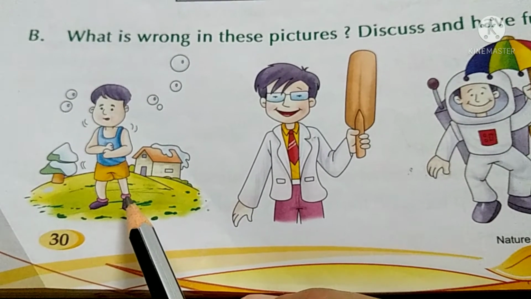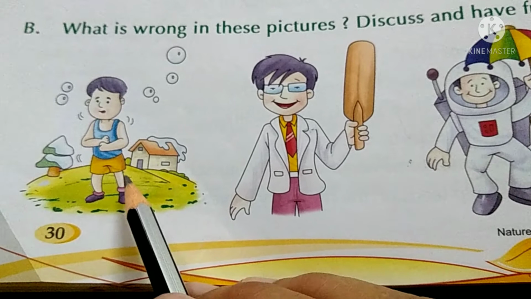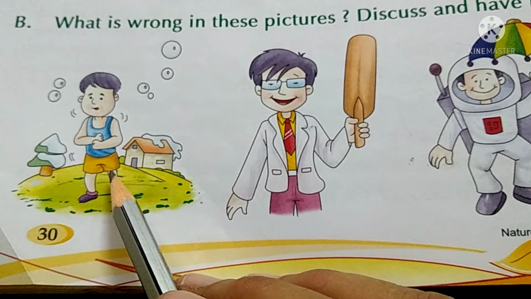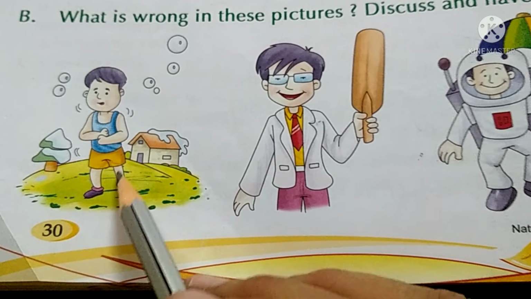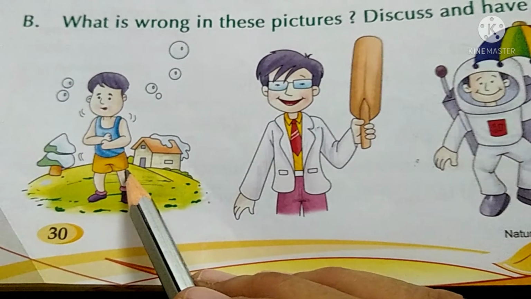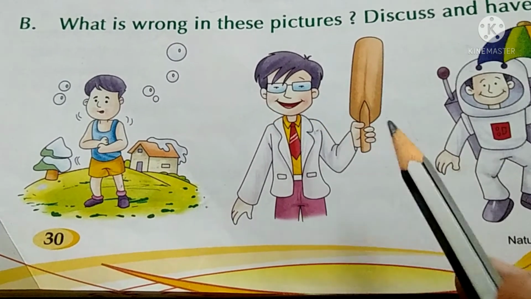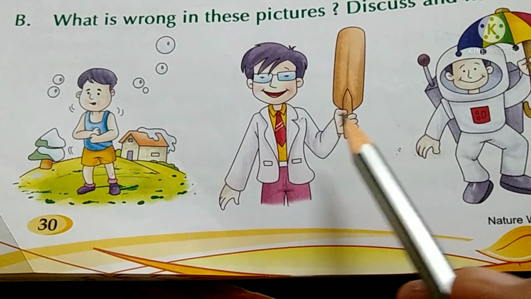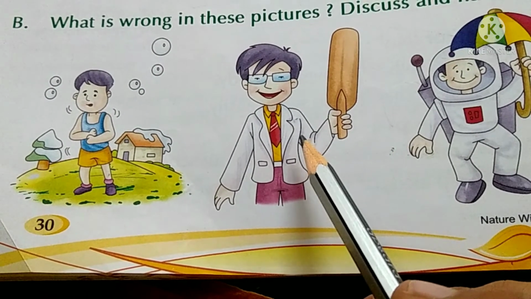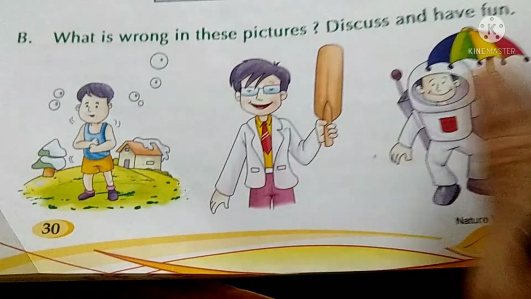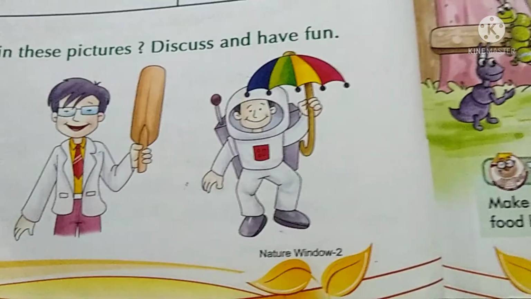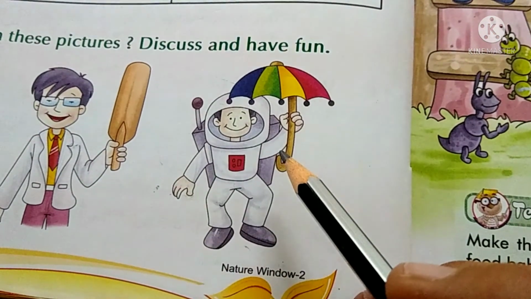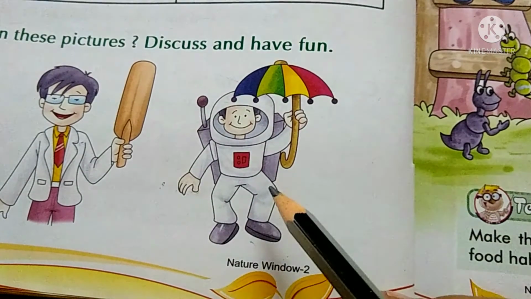Which season is here? That is winter season, and the child is standing in vest and shorts. Okay, so it is wrong. He should wear what? Woolen clothes. Who is this? He is a doctor. Doctor is catching a bat? No, it is wrong. Doctor should have a stethoscope. Right? And now what is this? He is an astronaut. Astronaut के पास क्या होना चाहिए, spaceship, not an umbrella.